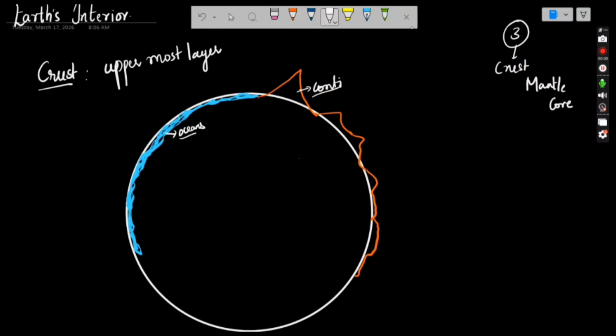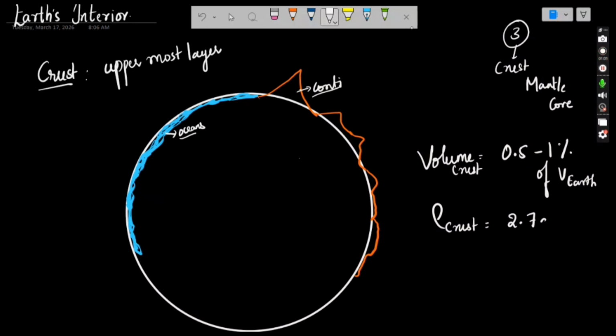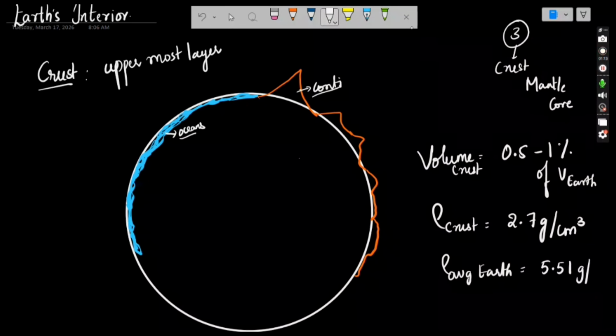And when it comes to the volume of the crust, it will be around 0.5 to 1% of Earth's volume. So when compared to the volume of the Earth, the volume of the crust will be 0.5 to 1%. Then when it comes to density of crust, it is 2.7 gram per centimeter cube, and average density of the Earth is 5.51 gram per centimeter cube.